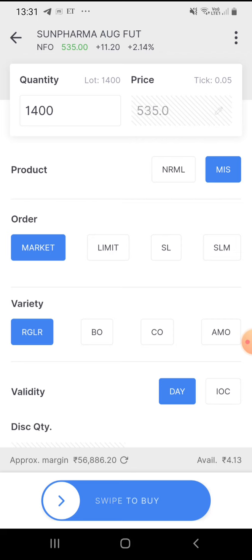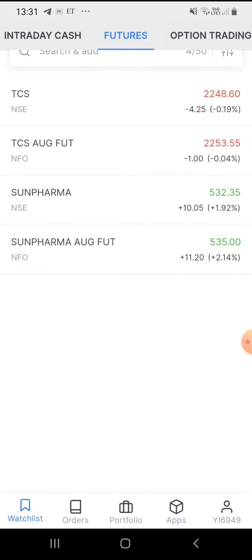You can buy one lot, two lots, that is, multiples of 1400 you can buy. So that is the first difference. The default quantity will be different for real shares and futures, because futures are contracts. Now we are taking the real estate example directly to this, and you can very easily learn future trading.